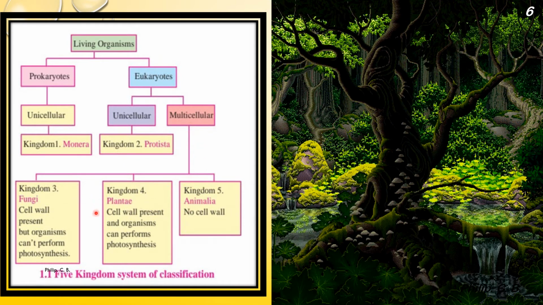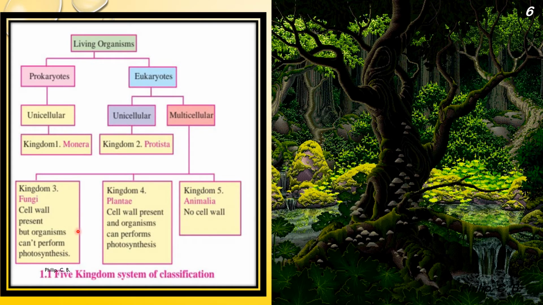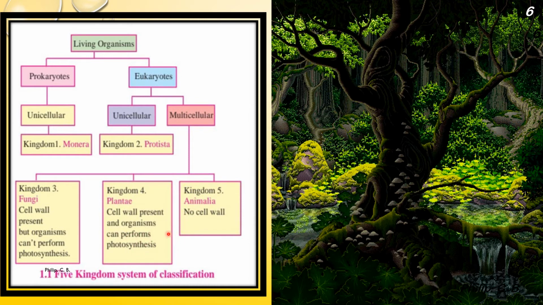plantae and animalia. I added few points, that is cell wall is present, but organelles cannot perform photosynthesis because fungi does not have chloroplast, so they cannot carry out photosynthesis. Plantae, cell wall is present and organism can perform photosynthesis. Animalia, no cell wall is present.